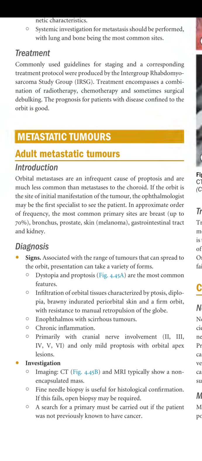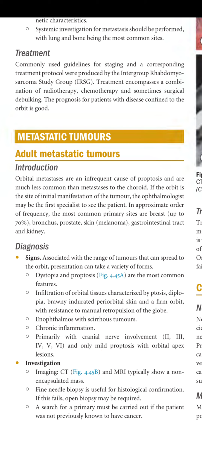Infiltration of the orbital tissue is characterized by ptosis, diplopia, brawny, indurated periorbital skin, and a firm orbit with resistance to manual retropulsion of the globe. So when you try to retropulse the globe, it will have a restriction. Enophthalmos with scirrhous tumor, chronic inflammation, primarily with cranial nerve involvement, 2, 3, 4, 5, 6, and only mild proptosis with orbital apex lesion. So if the orbital apex is also involved, there can be cranial nerve involvement as well.